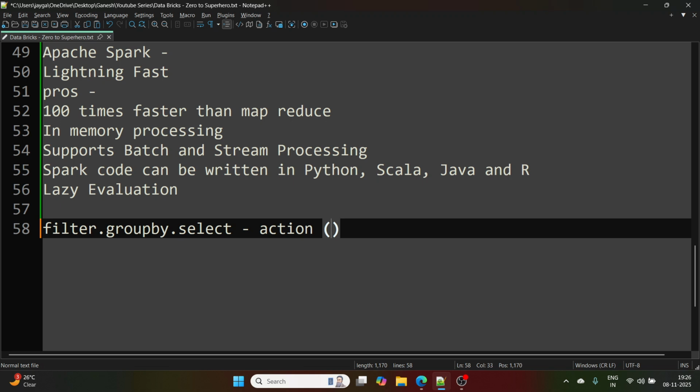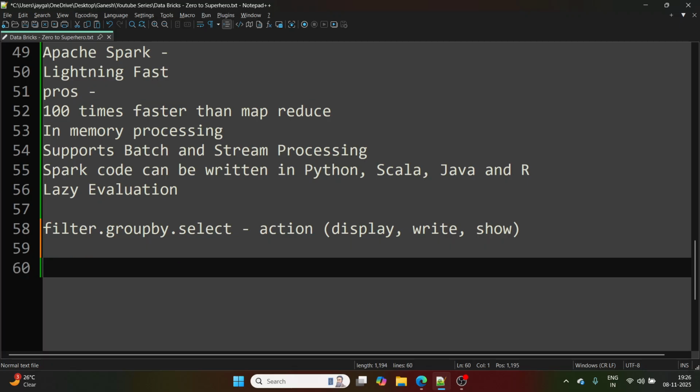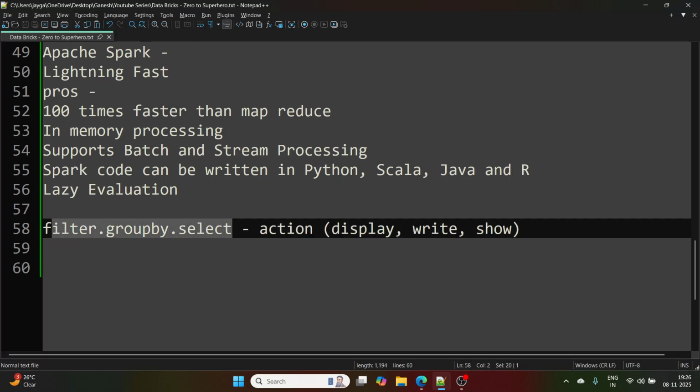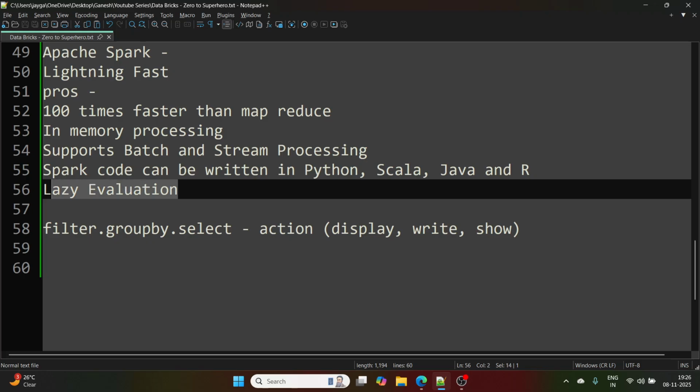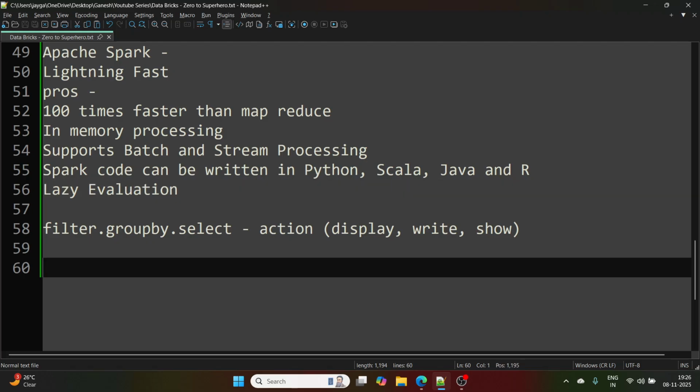Action means you call some display, or some write, or show, any action. Then and only then this is going to be evaluated. Otherwise, it will not be executing every time. So lazy evaluation was one of the important advantages of Spark.